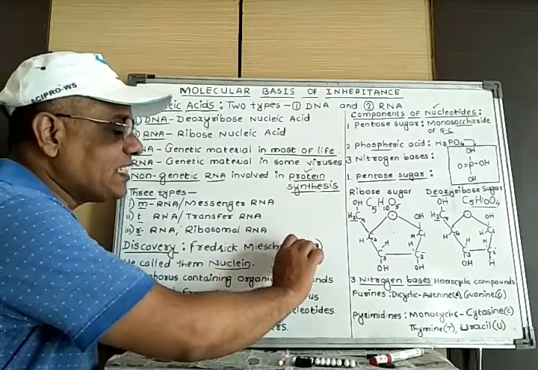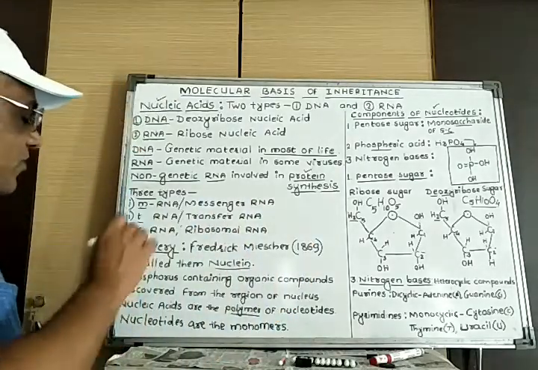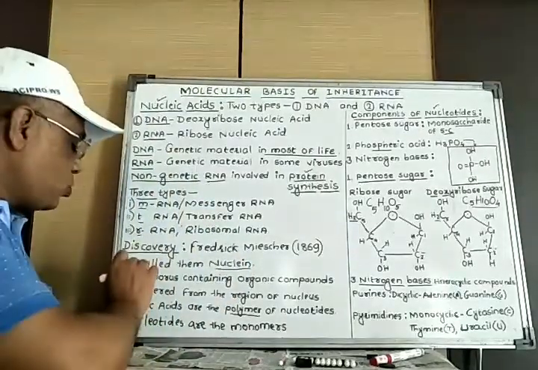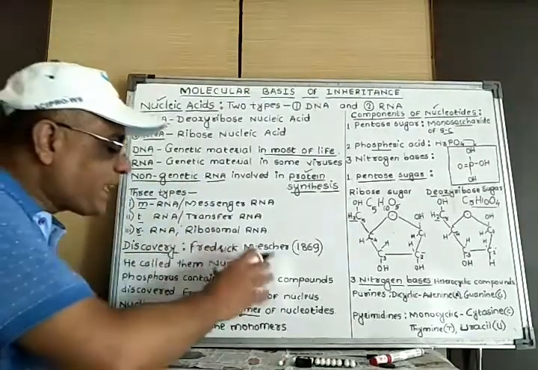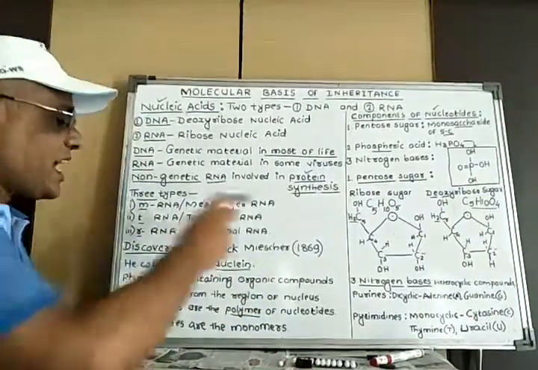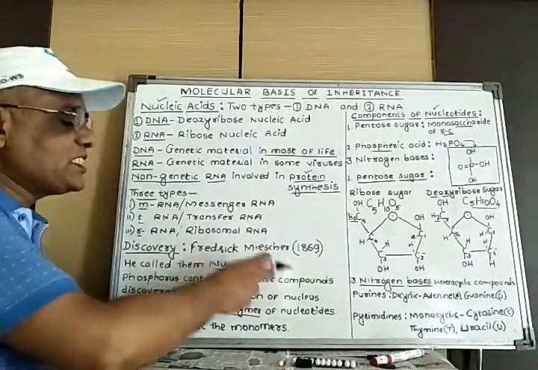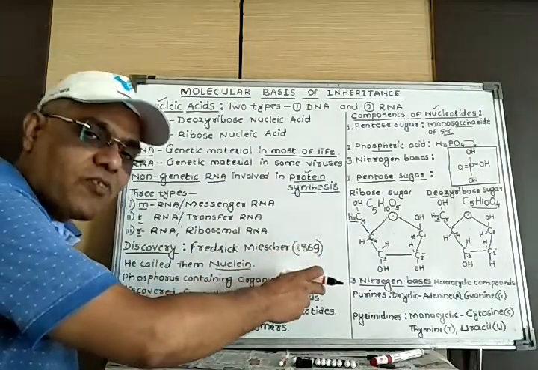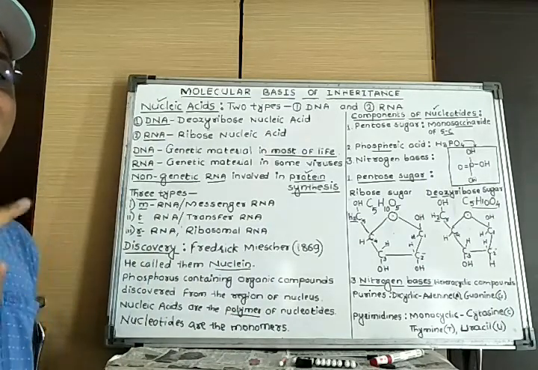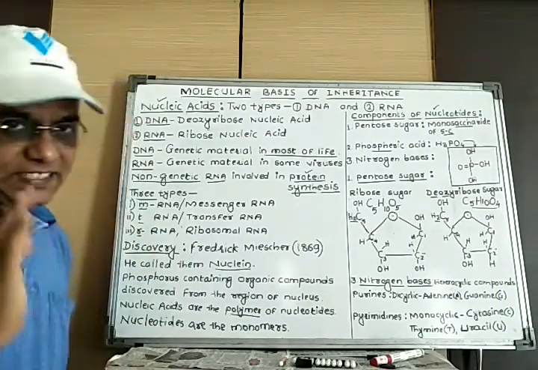Then listen, these nucleic acids were first discovered by the scientist Frederick Miescher in the year 1869. He first called them nuclein, but due to the presence of phosphoric acid as one of the components of these molecules, and because they were first discovered from the region of the nucleus, later on they were called nucleic acids.